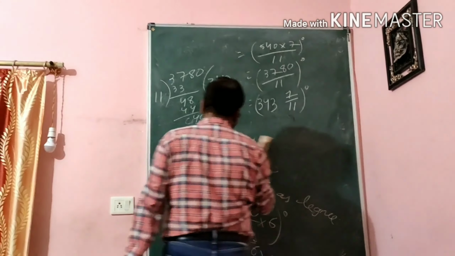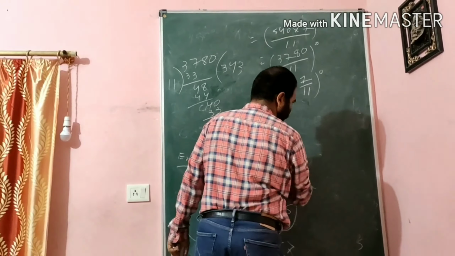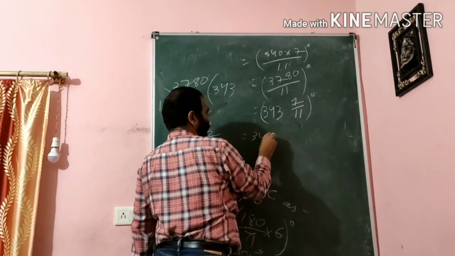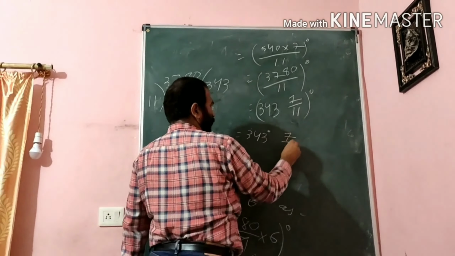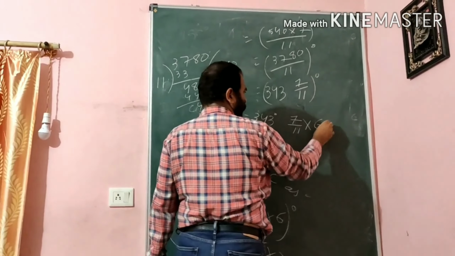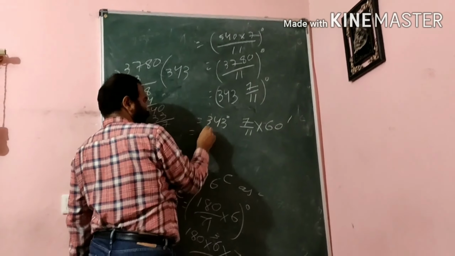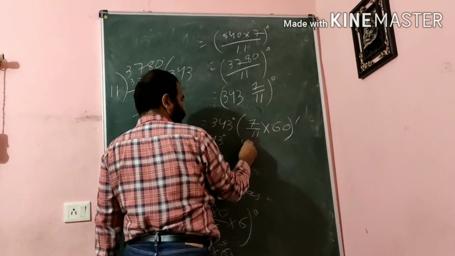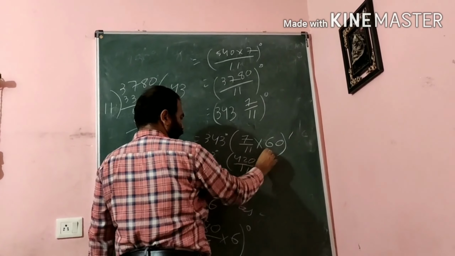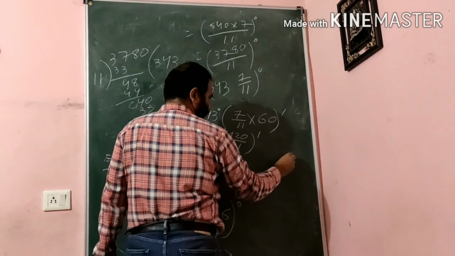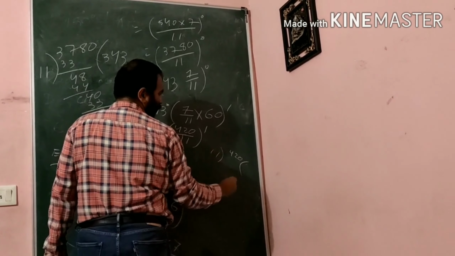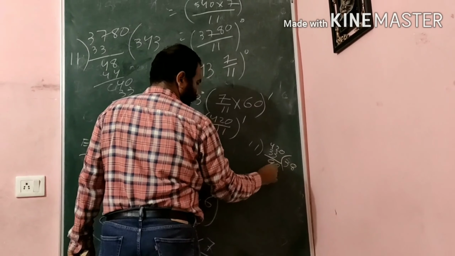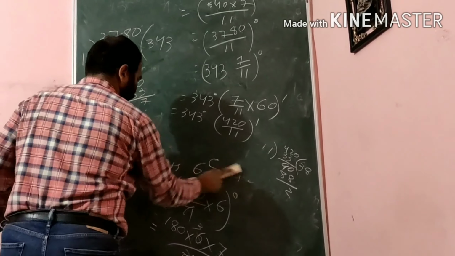So again, you don't leave it here. Again you can write in minute and second form. You see, here it is 343 degree. Here 7 by 11 degree into 60 minute. Okay, you will get 343 degree and 420 by 11 minutes. So we divide again: 420 divided by 11. What will we get?